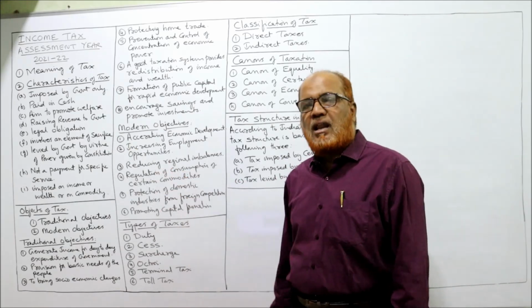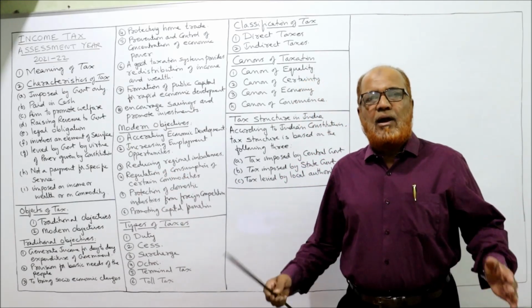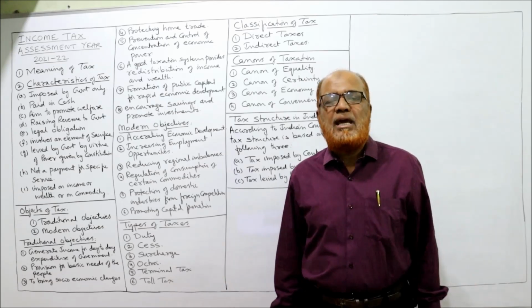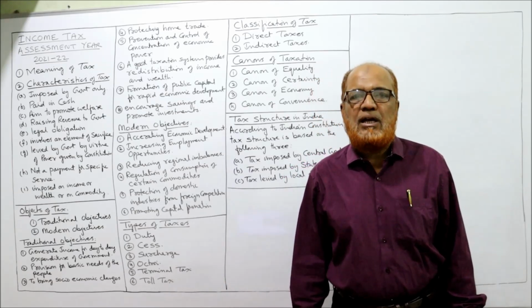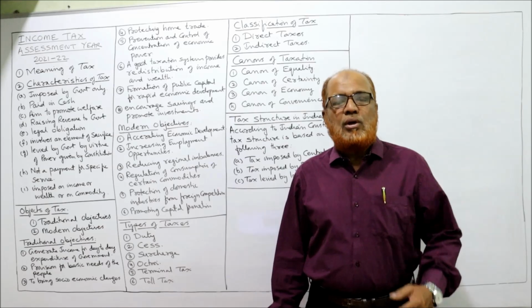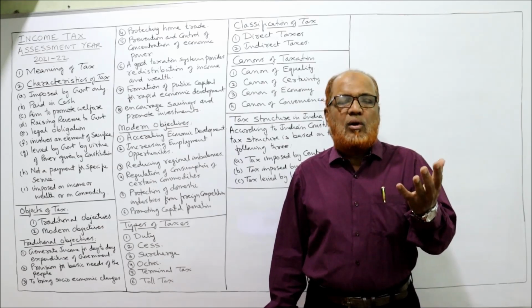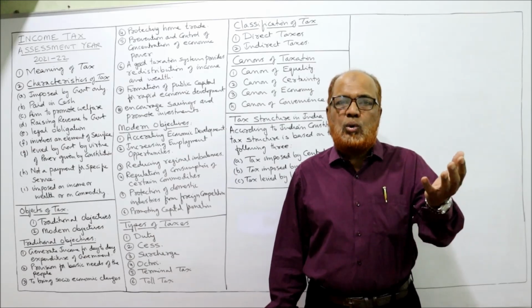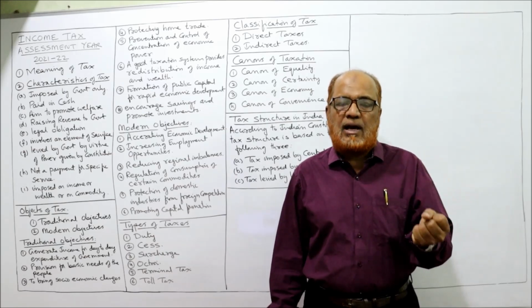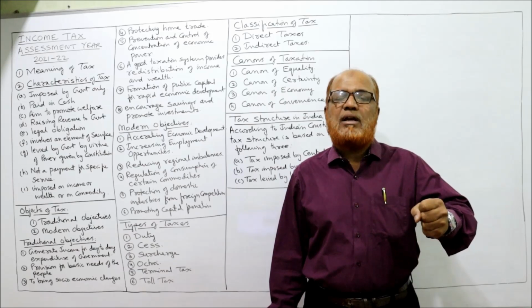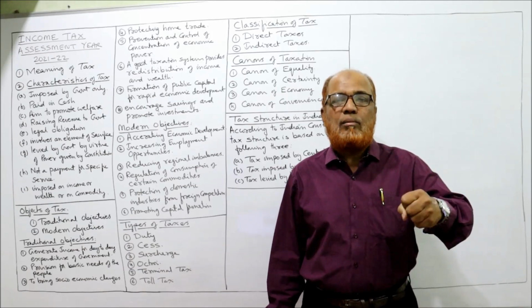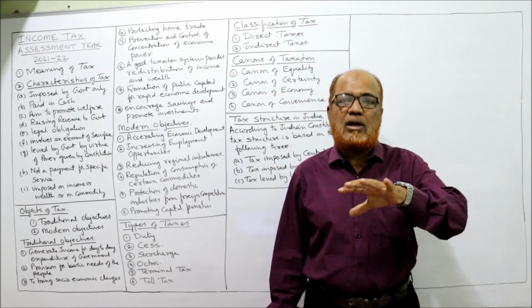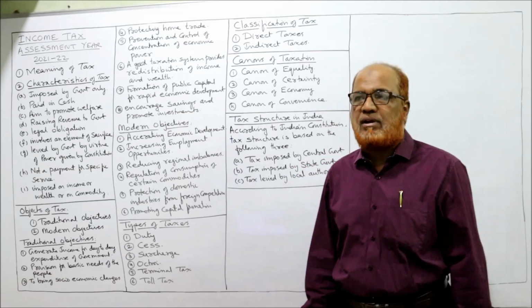Next one is raising revenue to the government. A government will have so many expenditures to be incurred. So the tax is one of the sources of revenue to the government. Through taxes, the government will collect the money and the government can be able to run. The government can be able to spend the money on different activities of the government.